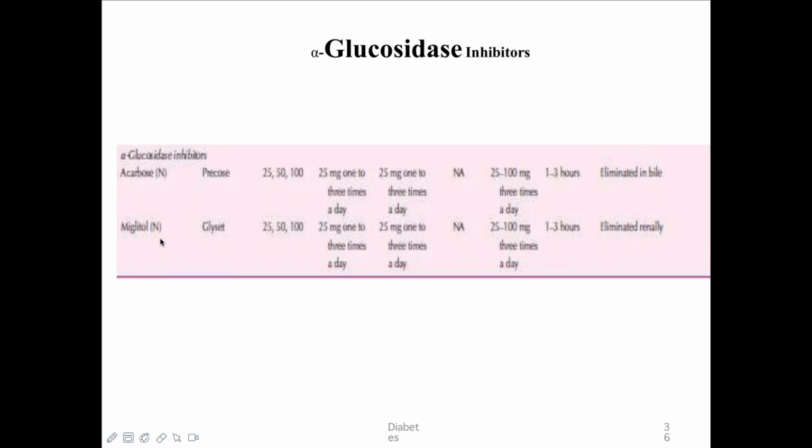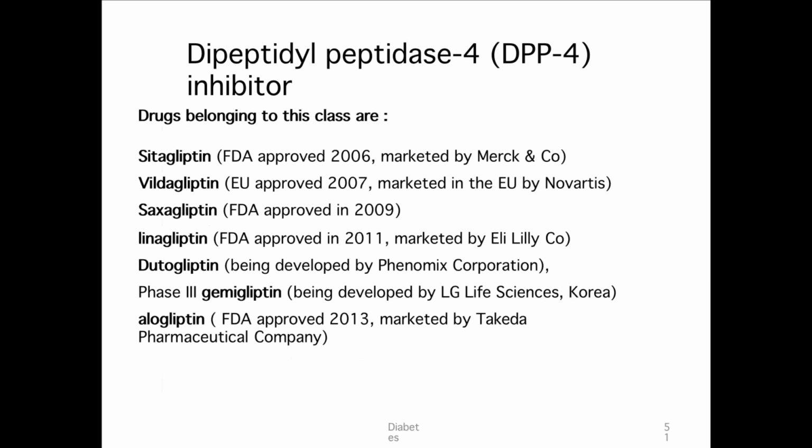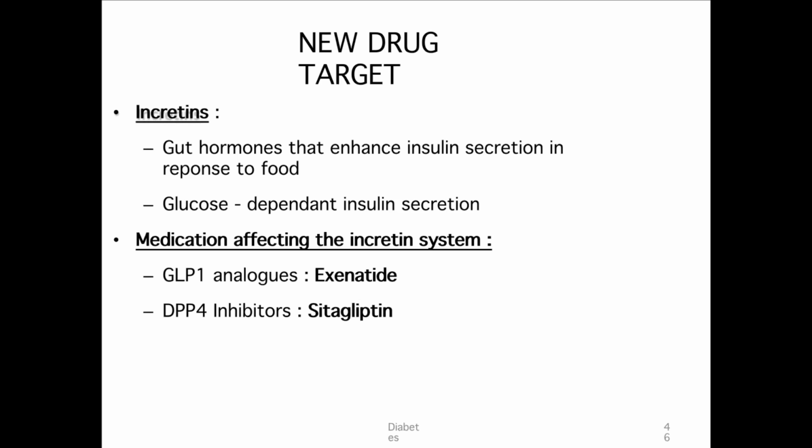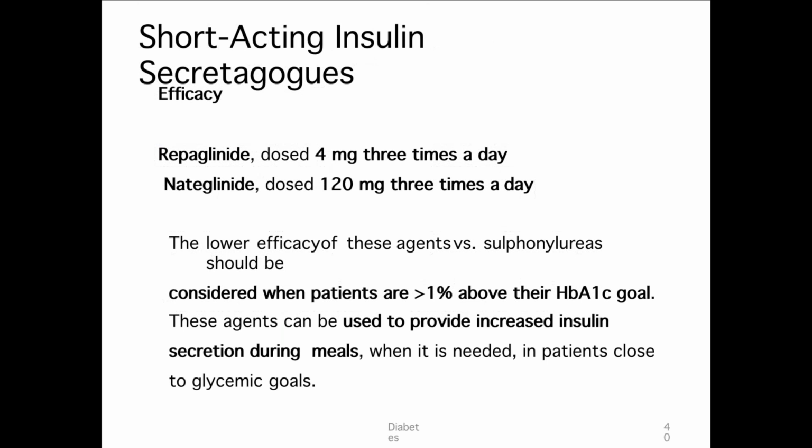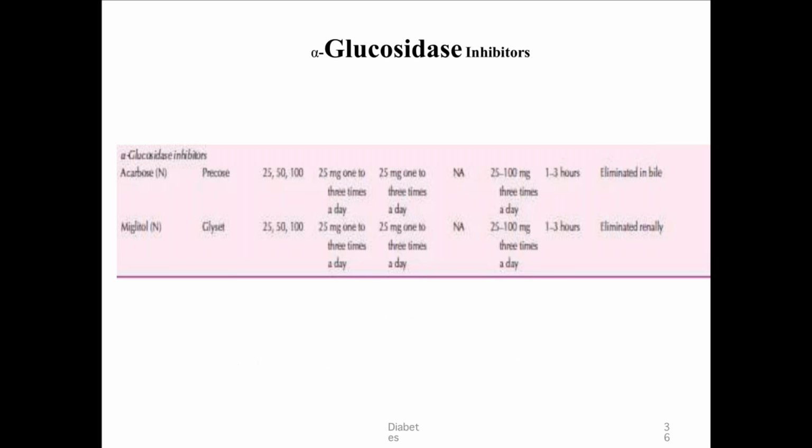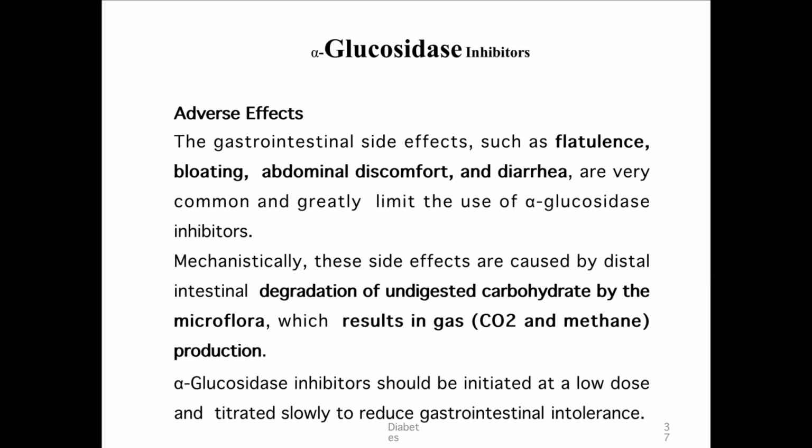Acarbose can also be used, but the commonest side effects are postprandial fullness or abdominal bloating sensation. So that's why many people do not prefer this drug.